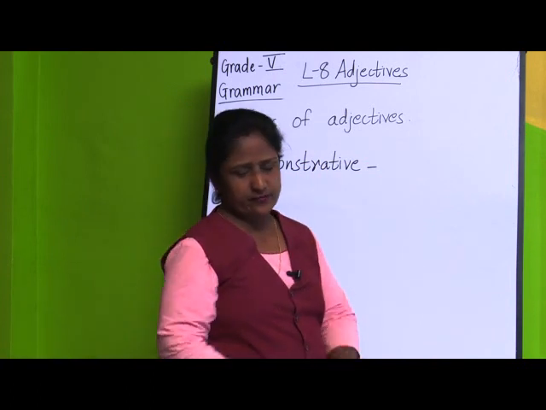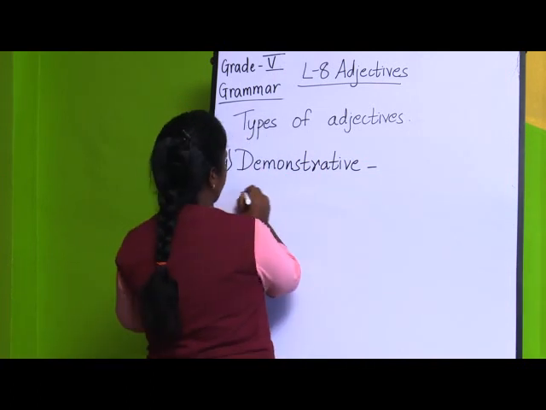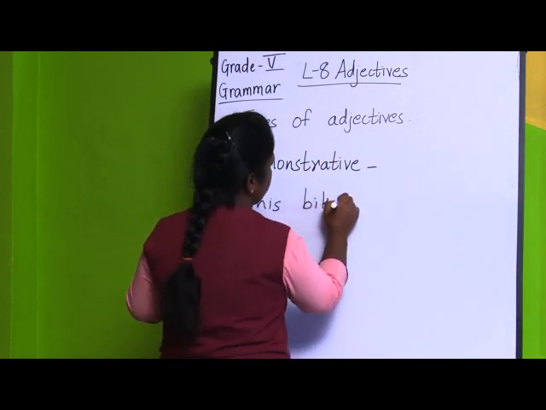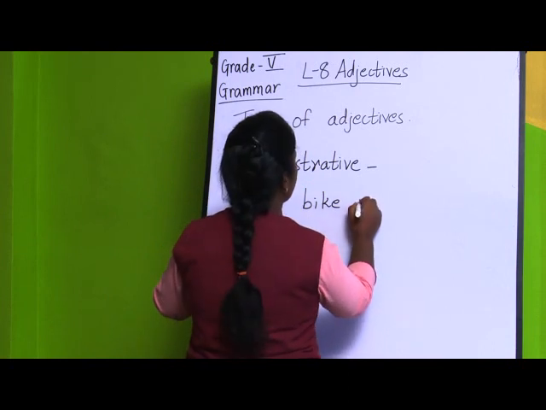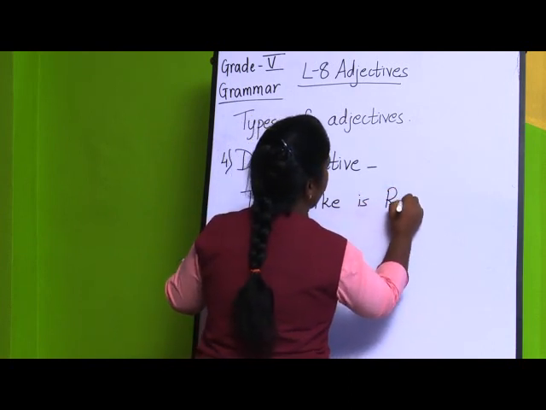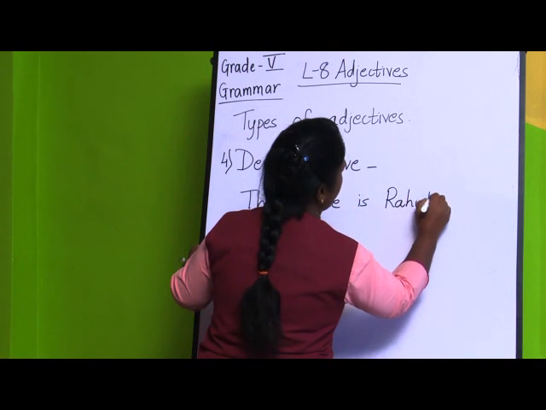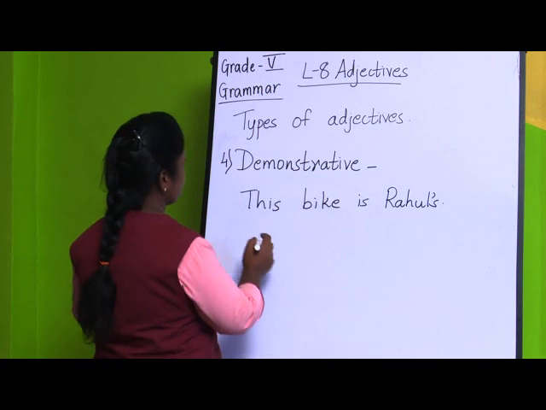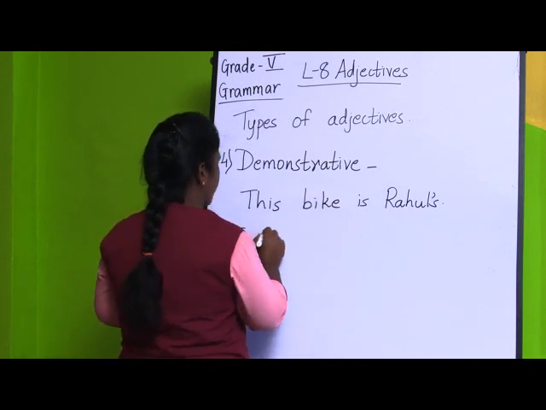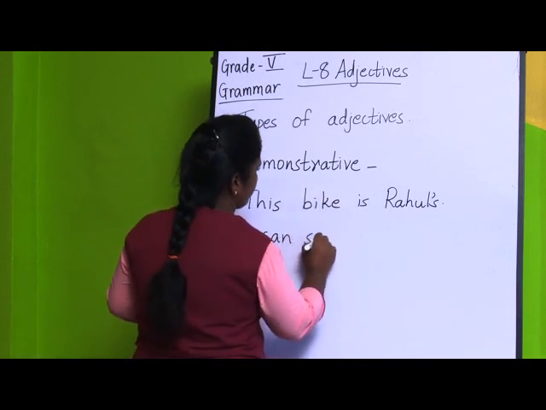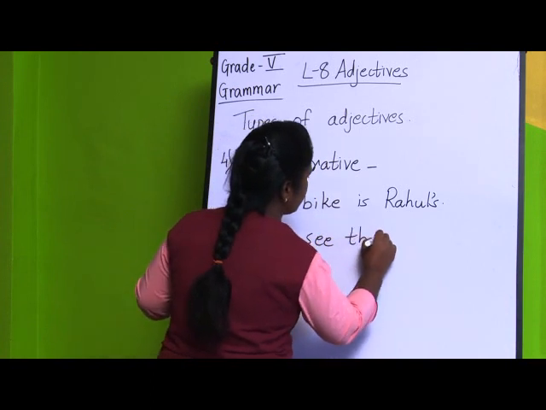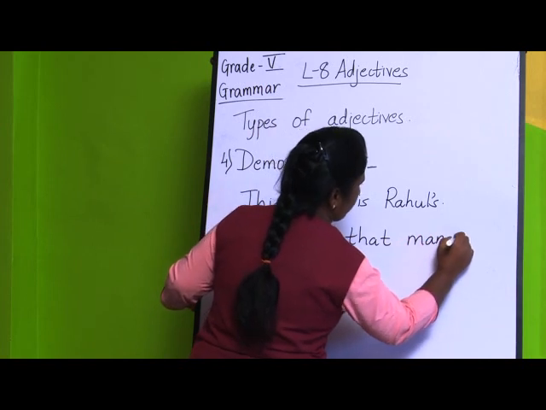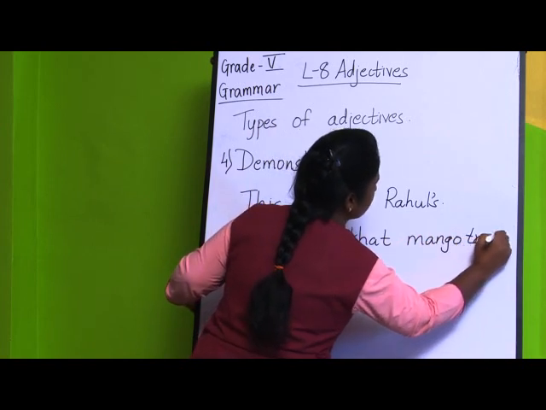See, if I write one sentence like this: this bike is Rahul's. Then second, if I write: I can see that mango tree.